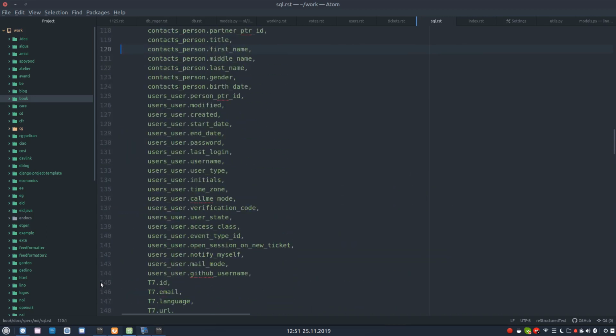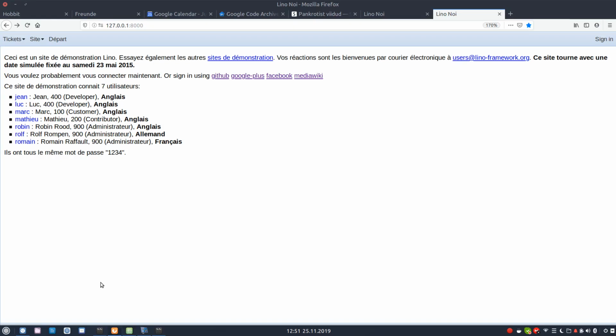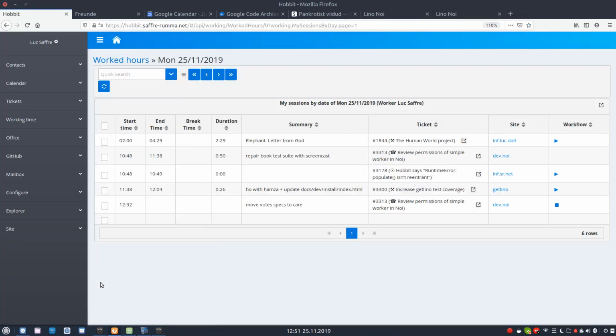This is a ticket request. Yes. So when we simply ask tickets and we are anonymous, then tickets should not be private. We should not see any private tickets. That's actually a new feature added by Tony and me with this change in ticket and in our ticket. What was the ticket? 33.1.13 review permissions of simple worker in NOI.